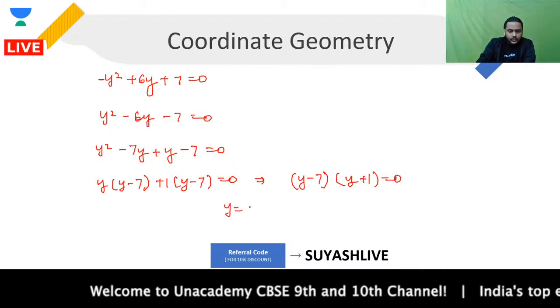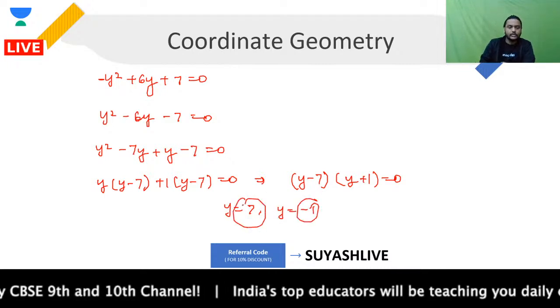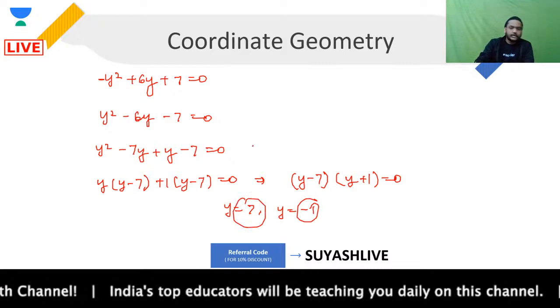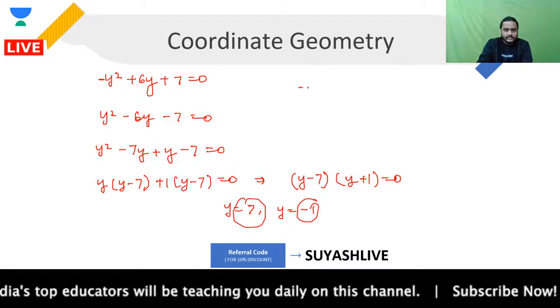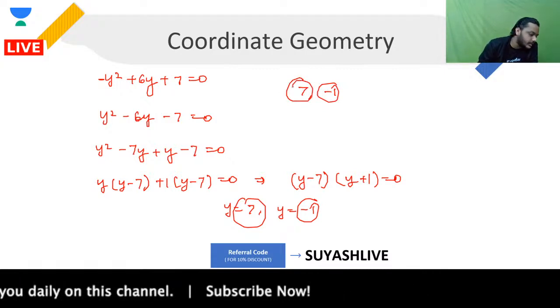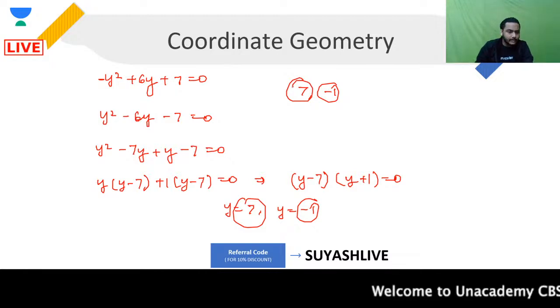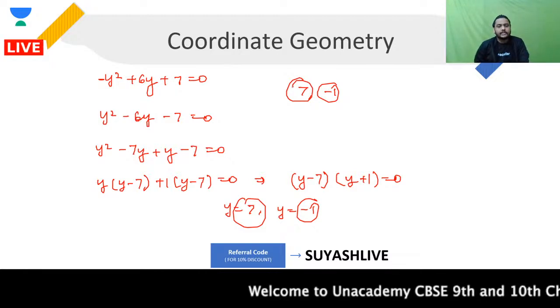This will simply give you y is equal to 7 and y is equal to minus of 1. Okay, so the value of y could be what? The value of y could be either 7 or it could be minus 1. The value of y that you found will either be 7 or minus 1 that you are having over here. Are you clear? Hello Ashutosh, clear guys?